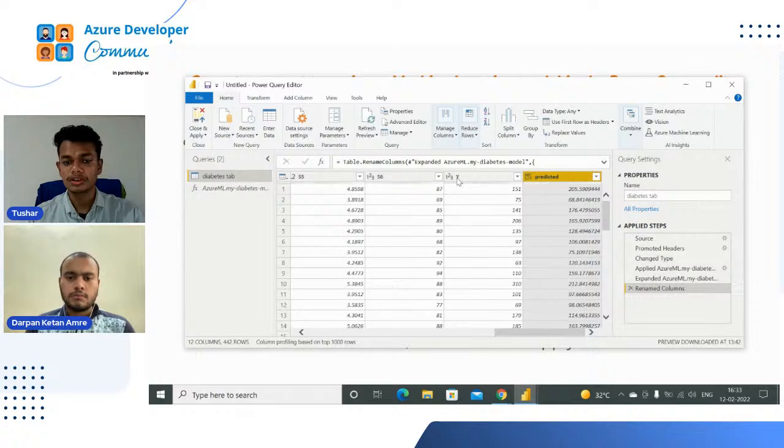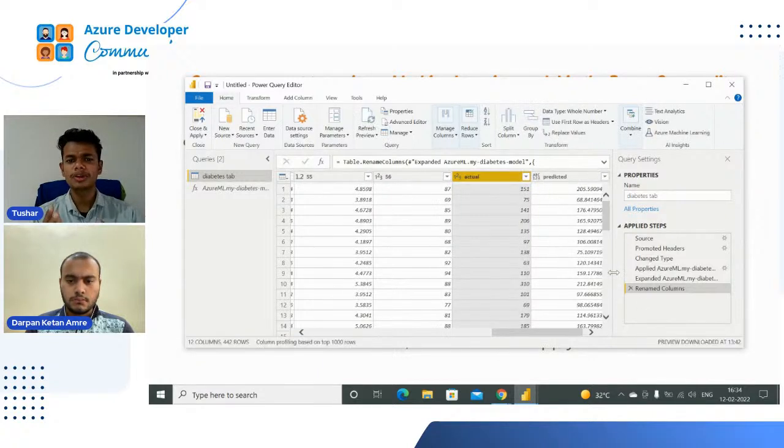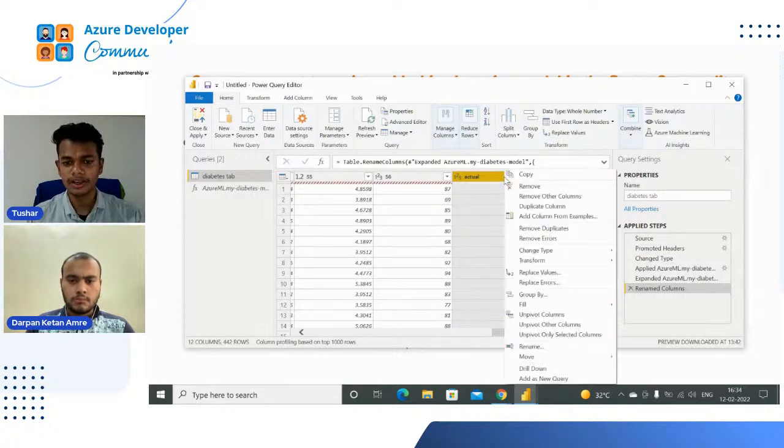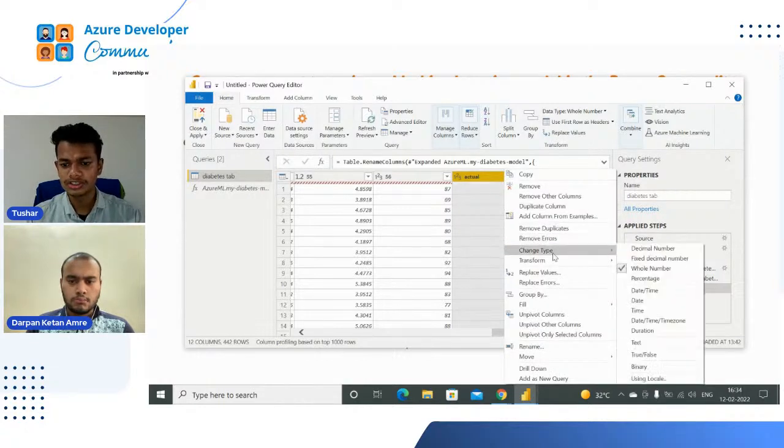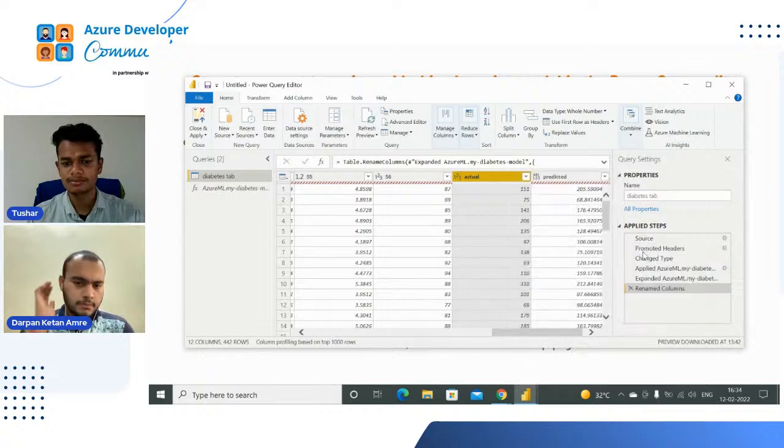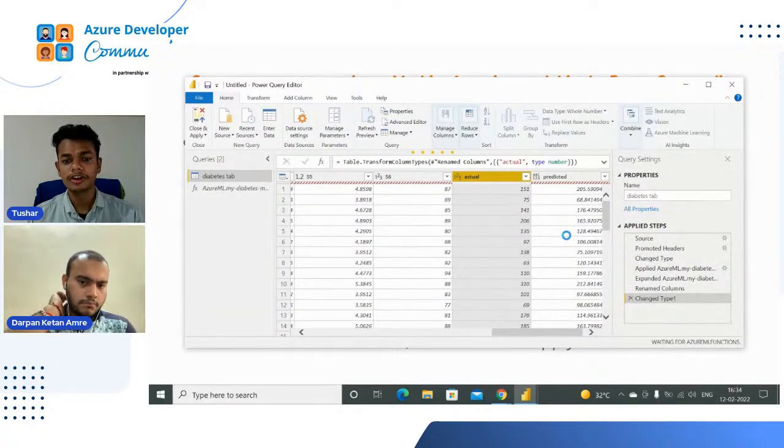Sorry. So see the name is changed, and for this Y I'm renaming it to actual, so it will be clear for better understanding. Now see, it is an integer and it is a decimal value. So now what to do? We are going to convert both values into a decimal value. So how to do? Convert the data types. Just click on the header, change type, and I'm clicking decimal number. So now it will be converted into the decimal number.